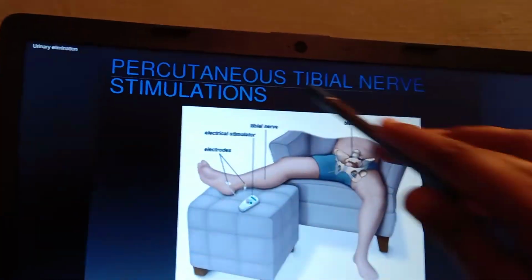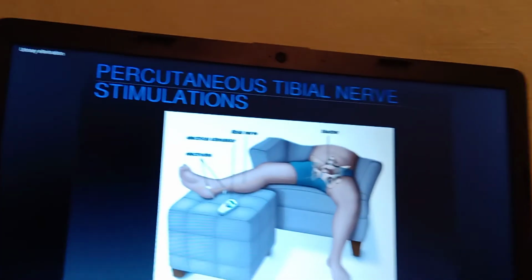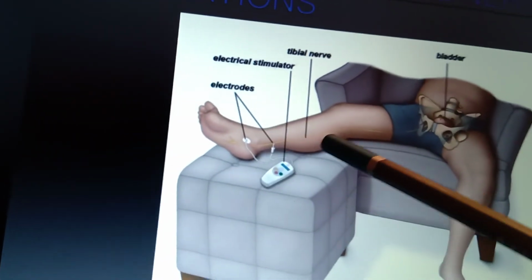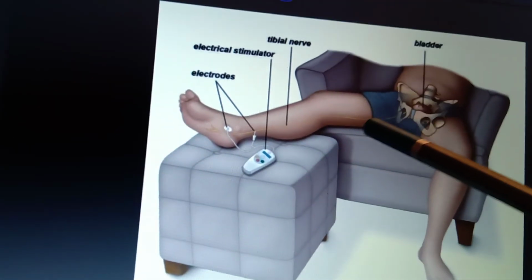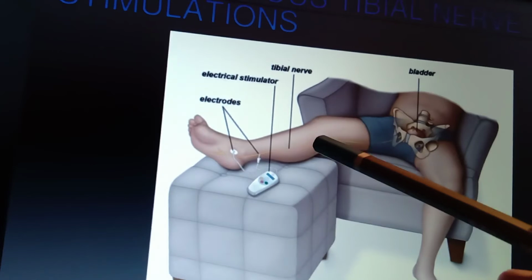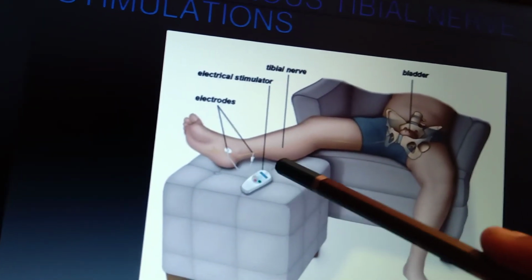And next is percutaneous tibial nerve stimulation. Here you have seen the nerve, the yellow colored passage, which is connected with the pelvic bladder. You are going to keep electrodes over this tibial nerve.